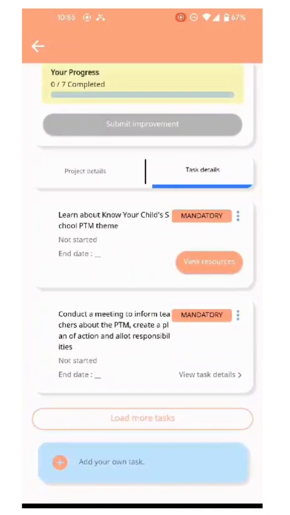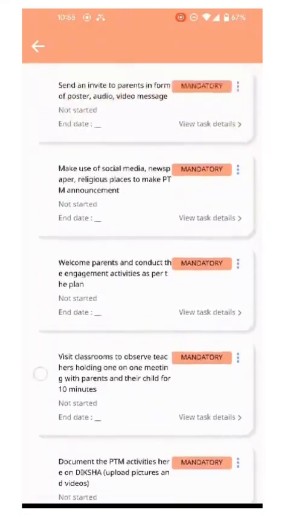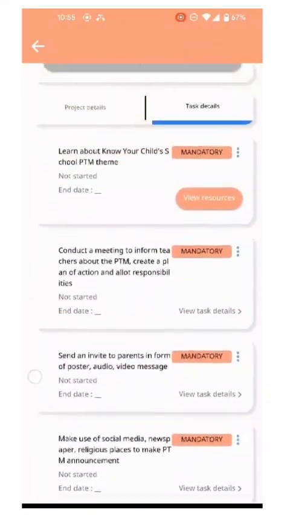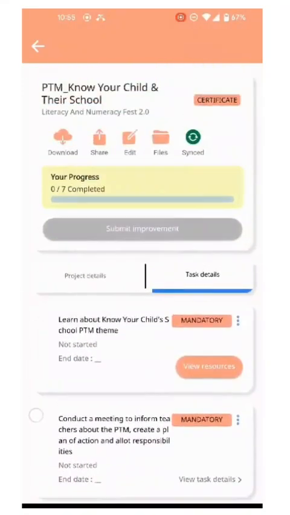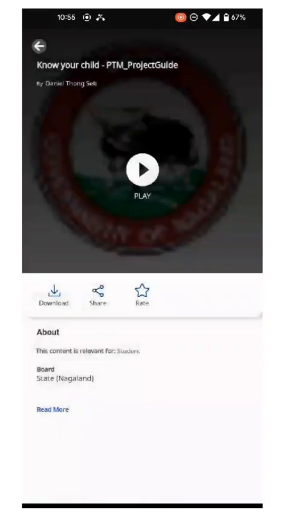Here you are currently seeing 2 tasks. If you click on Load More Tasks, you will see few more tasks. In order to complete the project, you have to perform all these tasks to meet the required objective of the project. You will also see a View Resources button on the first task. By clicking on the View Resources button, you will be able to access the project guide for the project.